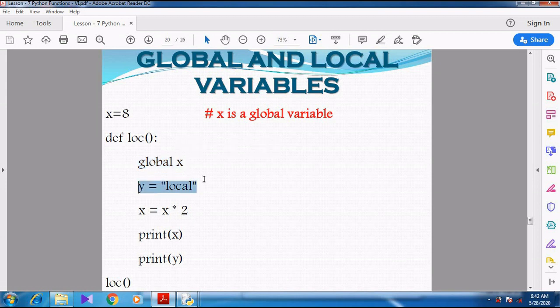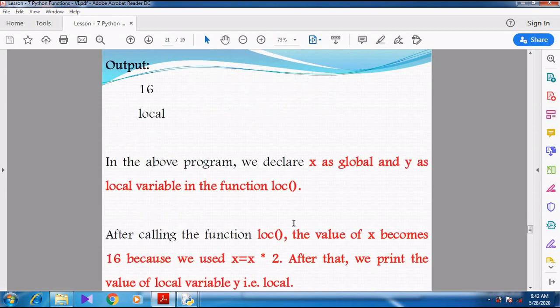Then y is equal to local. So what about y? x is a global variable, but y is a local variable. And then they are trying to print the x and then printing y. Then they are calling the function loc. Right. So both the variables are used in the same program.